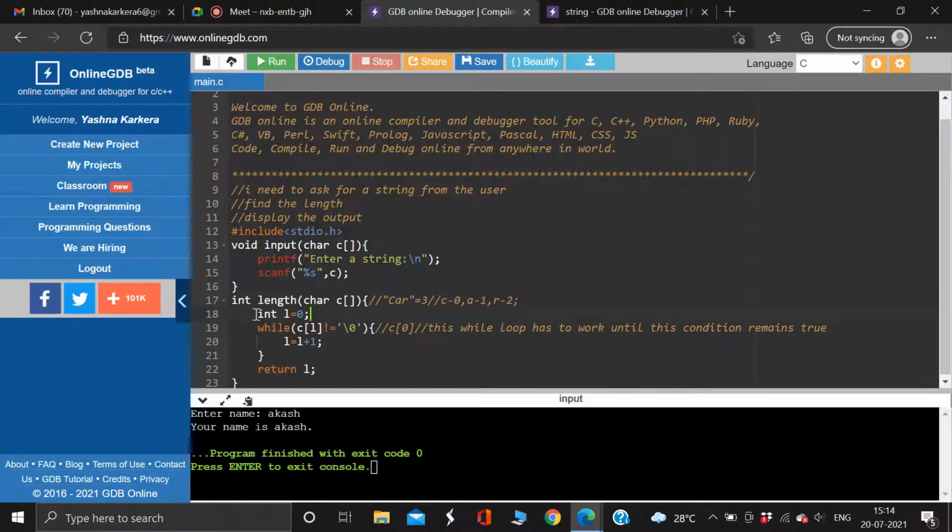That is why I'm initializing it from 0, because while I'm accessing a string, I need to access from the beginning of the string. So if I want to access the first letter, then I need to access the 0th position. That is why I'm initializing it with 0, not 1. Is this part clear?